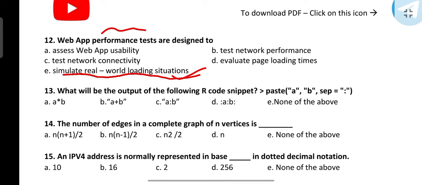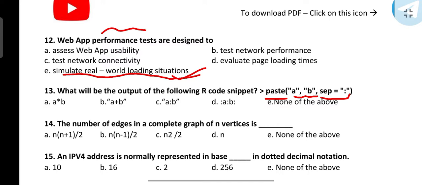Next is, what will be the output of the following R code snippet? paste, A, B, sep. The paste function takes whatever values are present and just adds them together or prints them. Here we have given one more argument, sep. sep is a kind of separator.